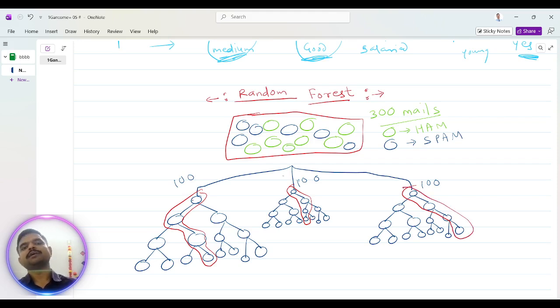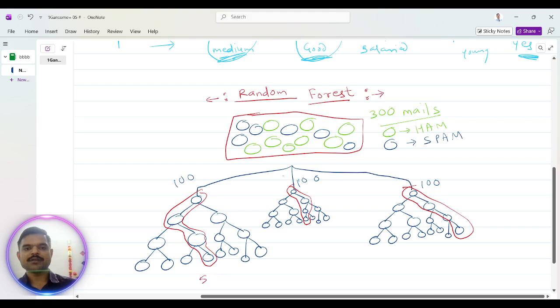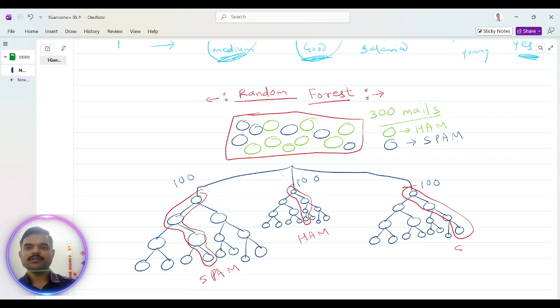So they are identifying if income is high, then check credit score. If the credit score is good, then check whether the email is spam or not. And finally, the conclusion becomes that it is spam. This is spam.